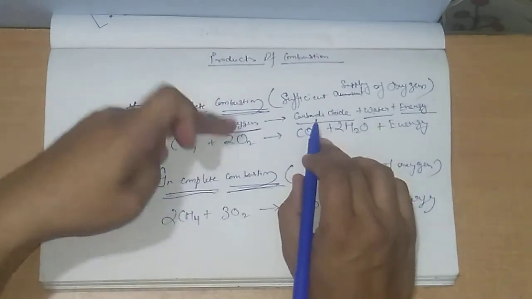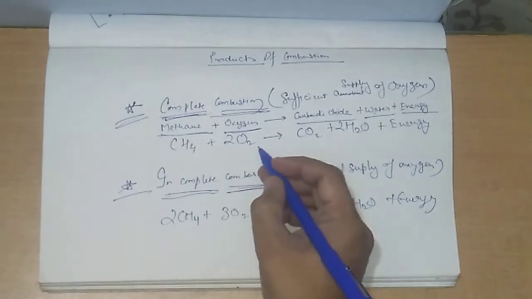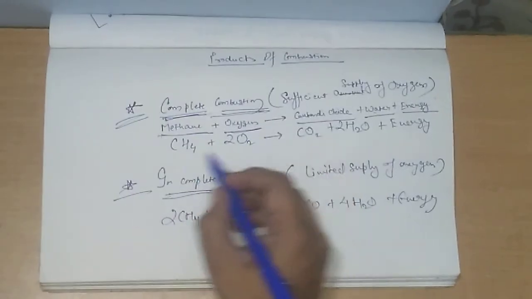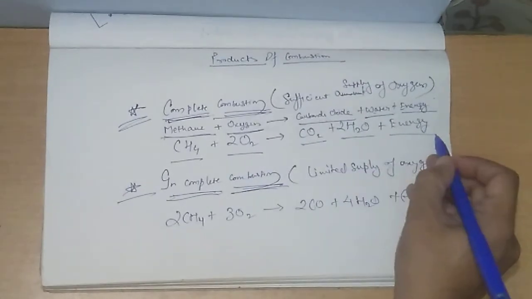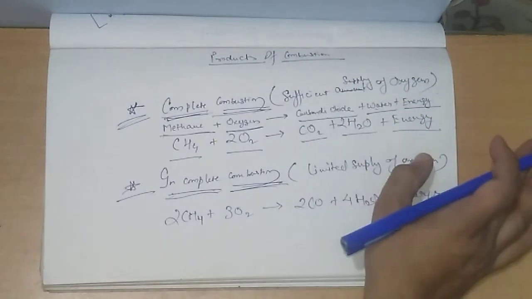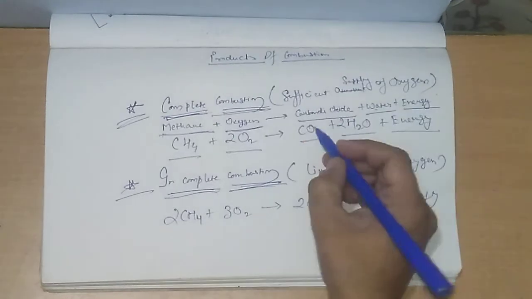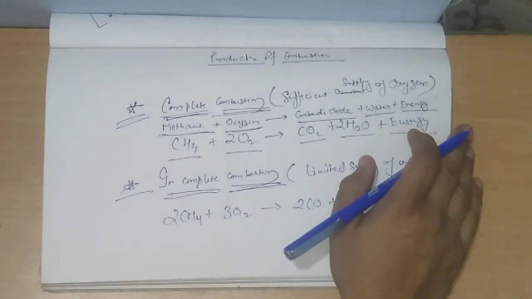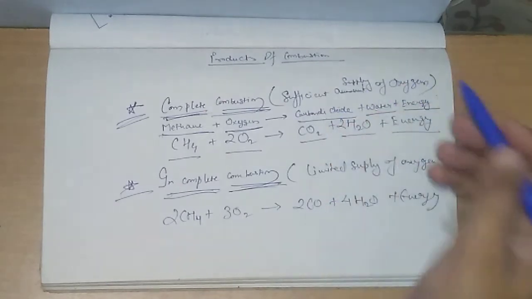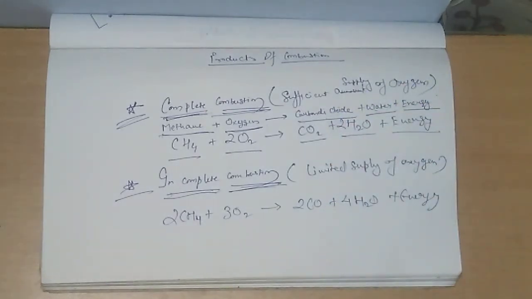When methane is burned in a sufficient amount of oxygen, then carbon dioxide, water and energy are produced, which is not at all harmful for us. In an adequate amount of CO2, and the rest of the things, are not at all harmful for us. So the combustion which takes place under a sufficient supply of oxygen is called complete combustion.